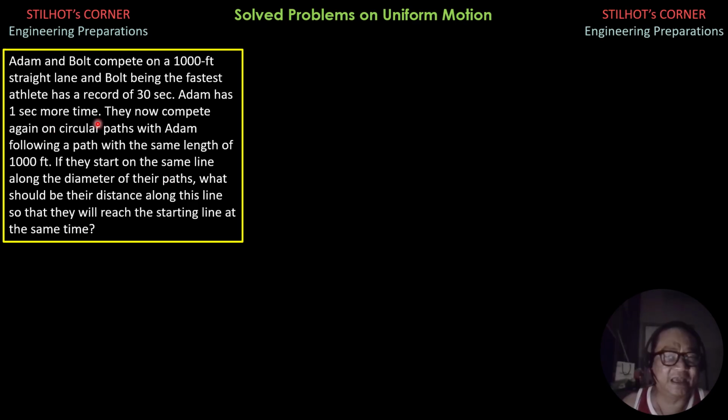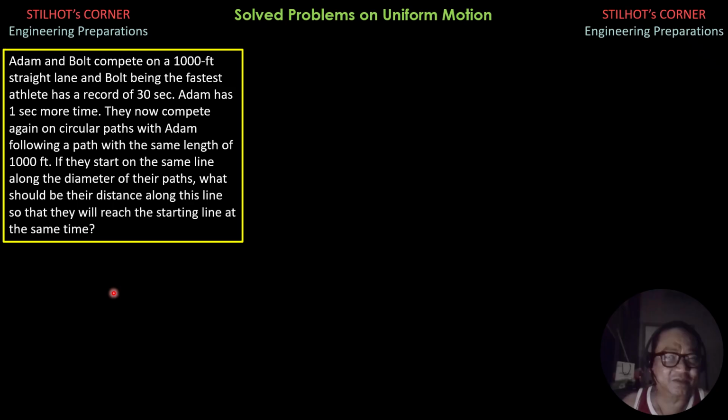So it should be Adam's time, because Adam followed a circular path with the same length. So that's the analysis. And the distance between their paths should be the difference in radius of their paths.